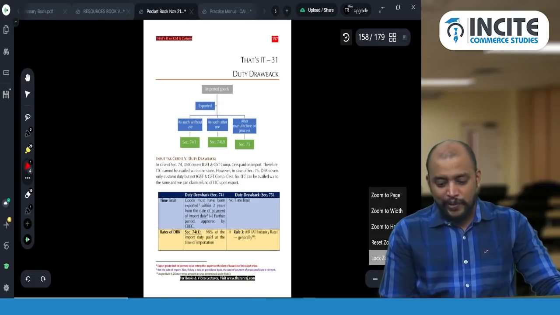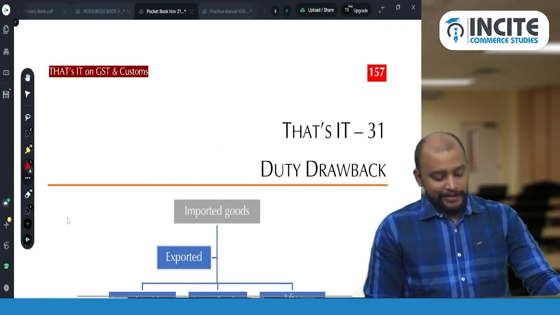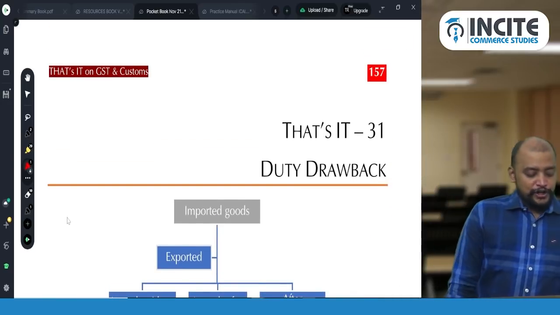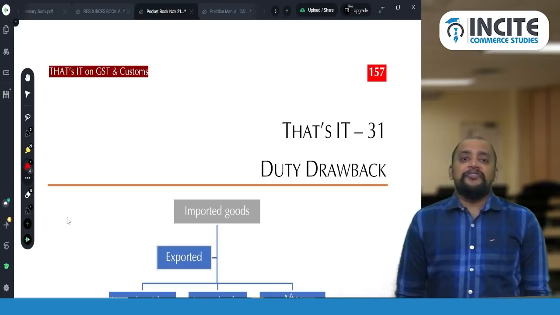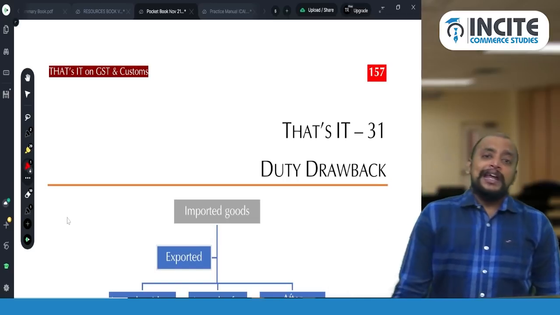That's it, 31. Page number 157. Duty drawback. What is duty drawback? Duty drawback is nothing but a refund. Refund is known as duty drawback. And when will you get that refund?